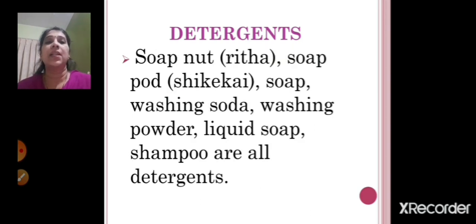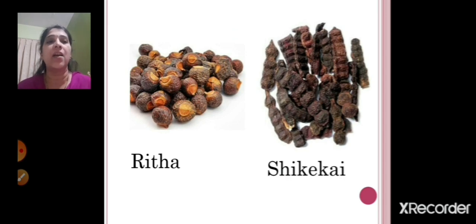Now what types of detergents are there? Soap nut, that means reetha. Then soap pod, that is shikakai. Soap, washing soda, washing powder, liquid soap, shampoo. So all these are detergents, right? So you can see here children, this is the figure of reetha and this is the figure of shikakai, and you all have seen the soap which you use daily for washing the clothes. Then shampoos which you use for your hair, right? Washing powder or washing soda which you use for the clothes, right? So all this you have already seen.